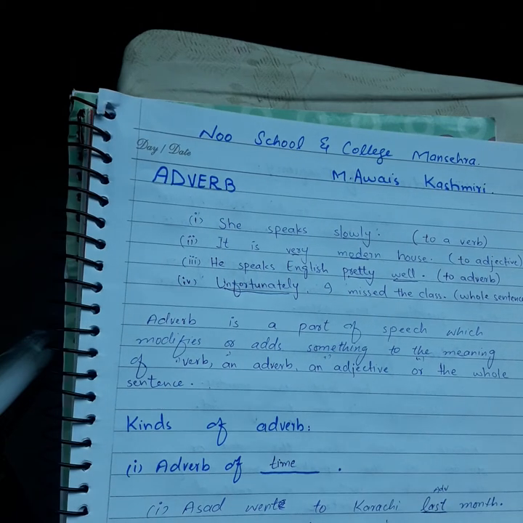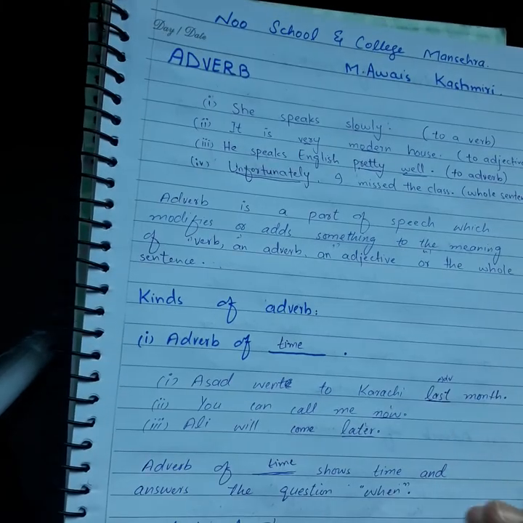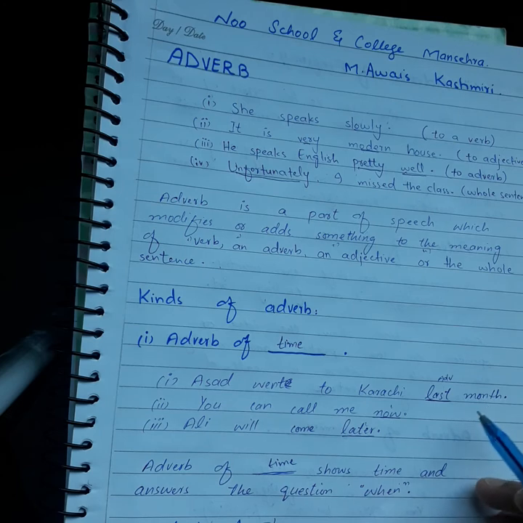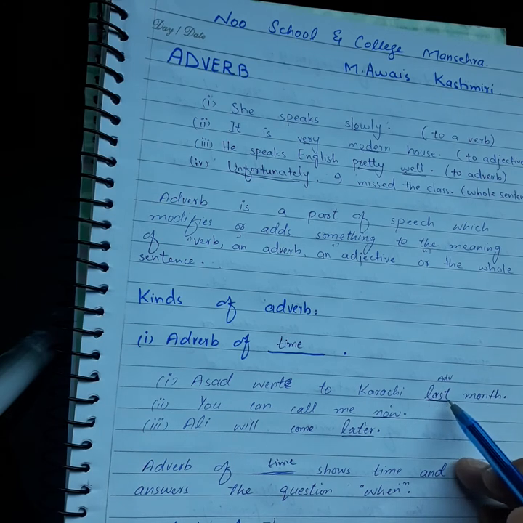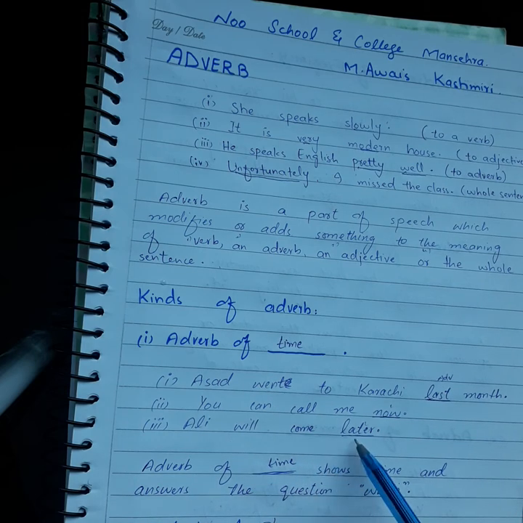Then we came towards kinds of adverb. We have seen first kind, that adverb of time. And what is adverb of time? Adverb of time shows time and answers the question when. Here you have seen that Asad went to Karachi last month. Last is showing time and answering the question when. Here you can call me now. Now is answering the question when and also showing time. Ali will come later. Later is answering the question when and also showing time.